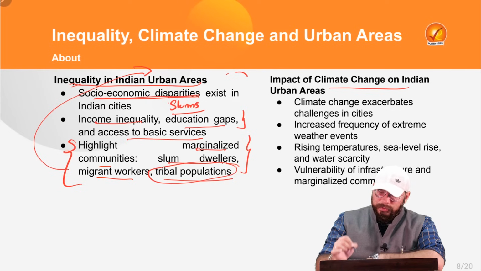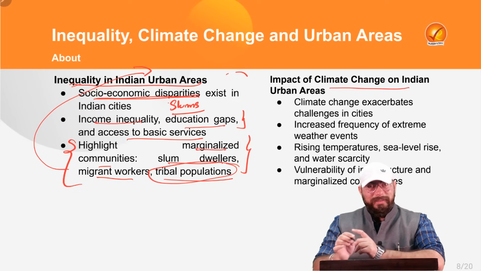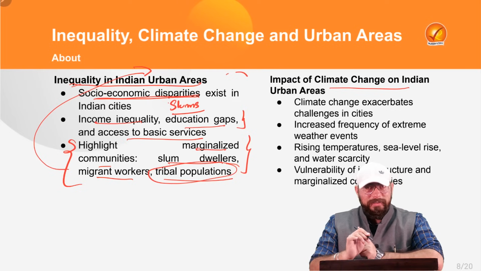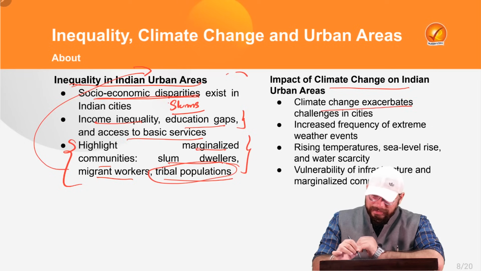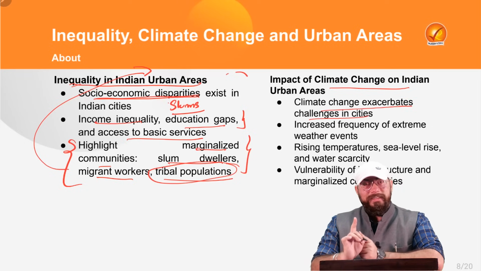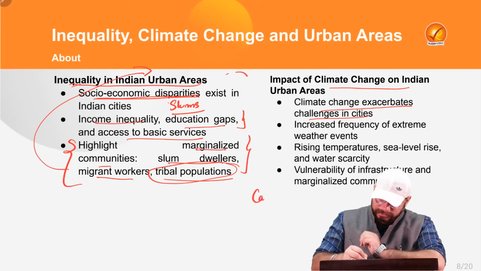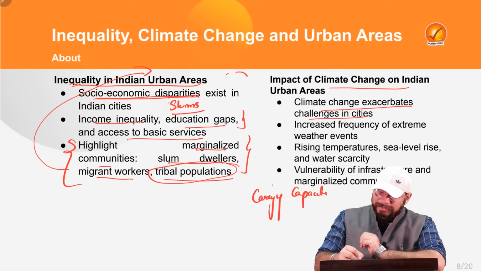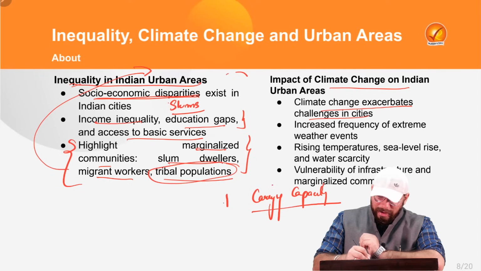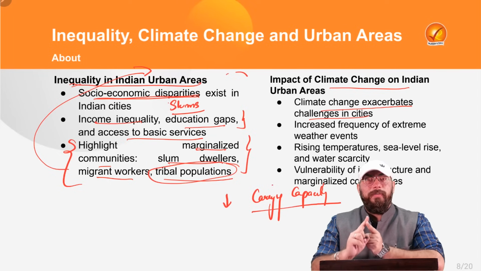Now, what is the impact of climate change in urban areas? Now, you must have seen a lot of instances of flash floods, regular droughts in urban areas, right? So that is the synergy. Climate change exacerbates challenges in the cities first. See, because the carrying capacity, right? Let me write this down. The carrying capacity of the cities has reduced considerably due to urbanization.